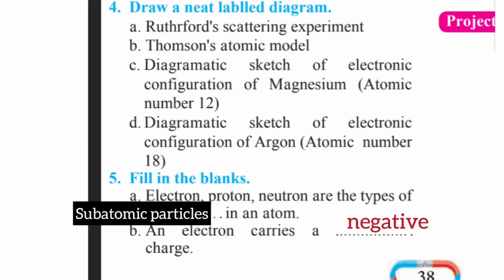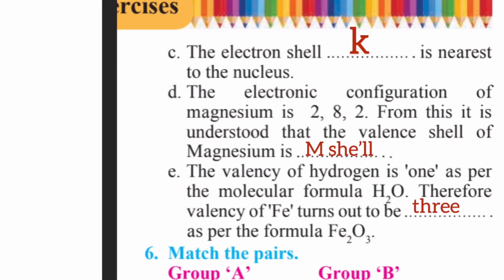Next, question number 5. Fill in the blanks. Electron, proton, neutron are the types of subatomic particles in an atom. Second, an electron carries a negative charge. Third, the electron shell K is nearest to the nucleus. D1. The electron configuration of magnesium is 2, 8, 2. From this it is understood that the valence shell of magnesium is M shell. The valency of hydrogen is 1 as per the molecular formula H2O. Therefore, valency of Fe turns out to be 3 as per the formula Fe2O3.